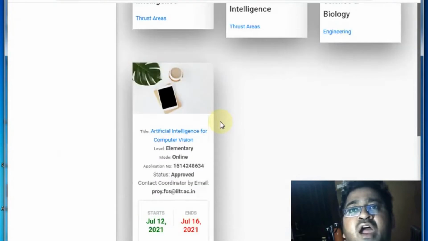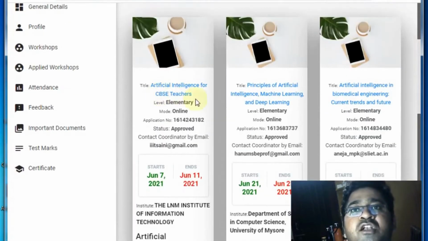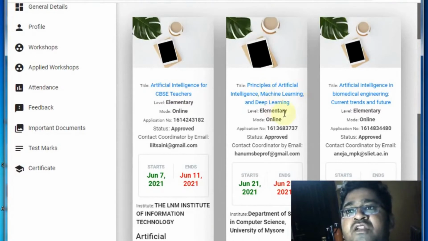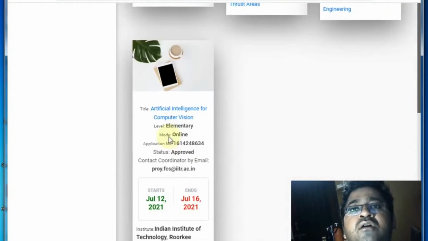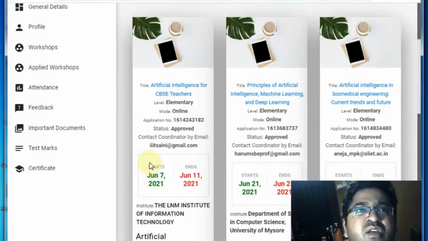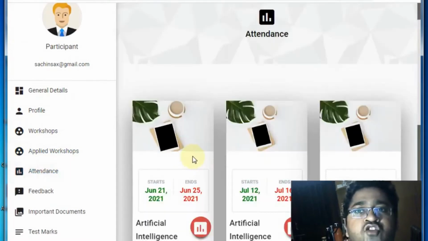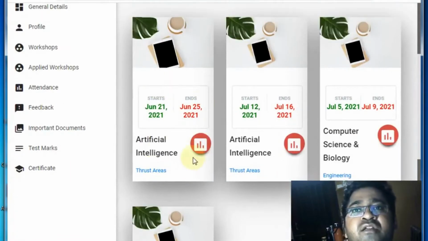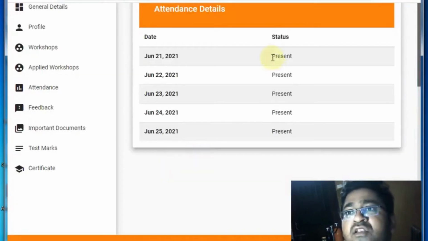Once you have applied for an FDP and it is approved by the organizer, it will be shown here in this portal. In this portal we have June 7 and June 21. In previous days I have completed these FDPs, and in the FDPs you can check your attendance respectively. The organizer or the team leader is going to insert your day-wise attendance.